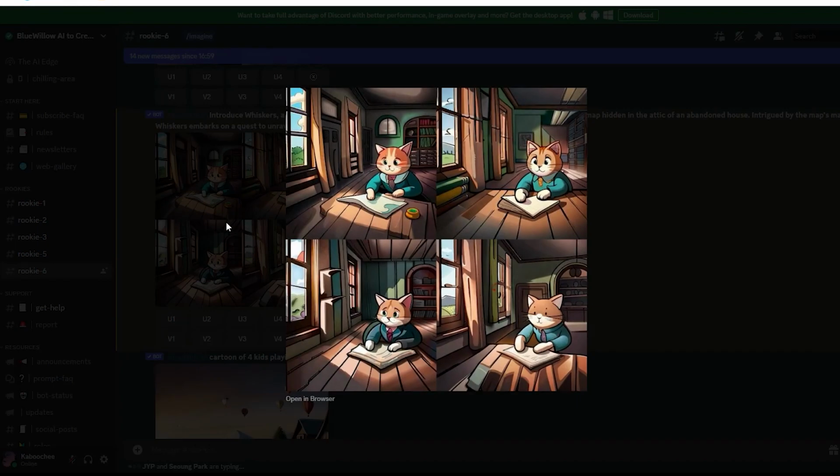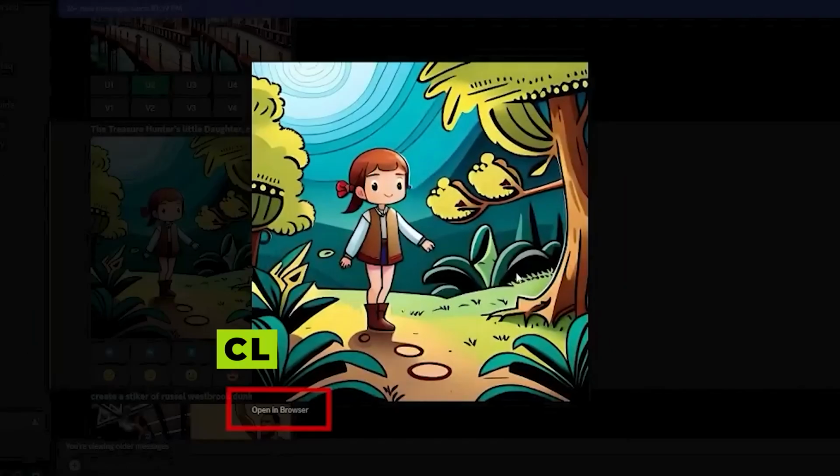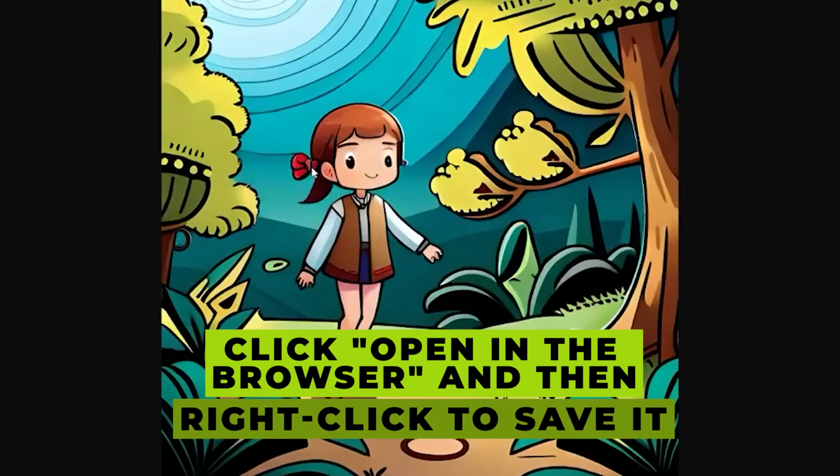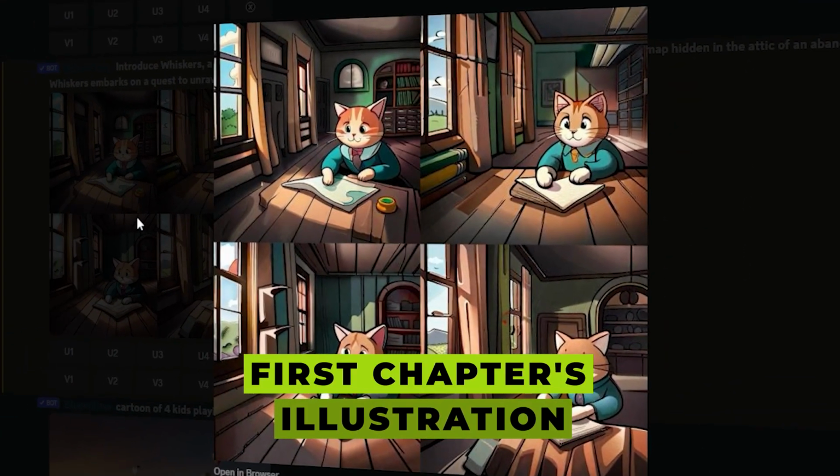To clarify, clicking U1 increases the size of the first image, while pressing V1 creates new versions of the same image. To save the image to your device, simply click Open in the browser and then right-click to save it. This image will become your first chapter's illustration.